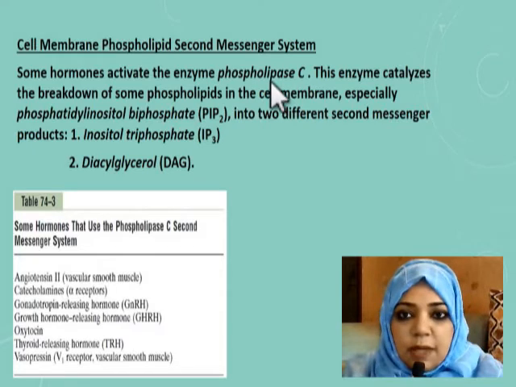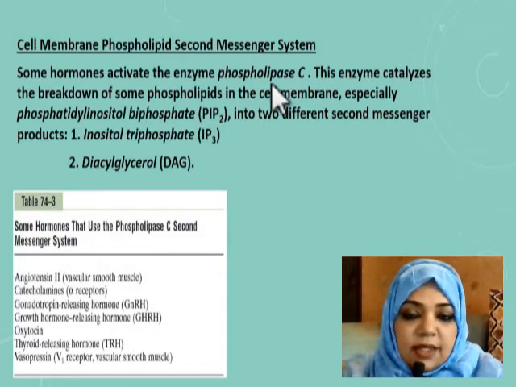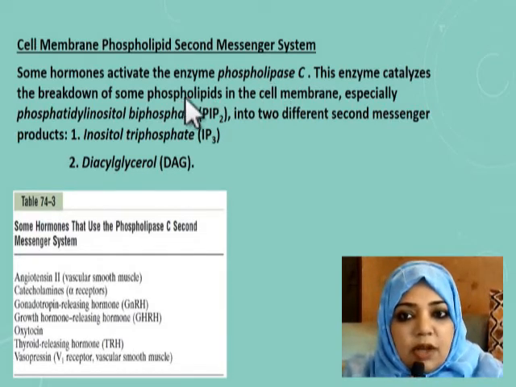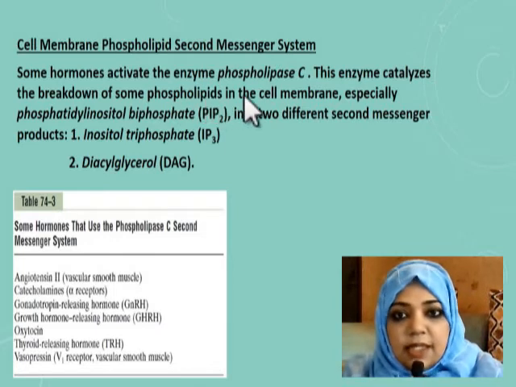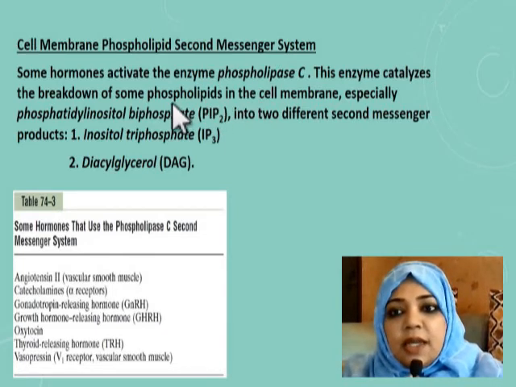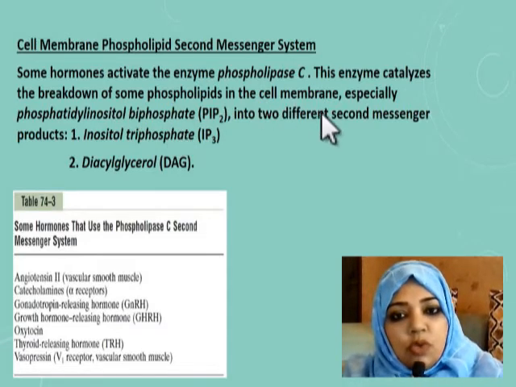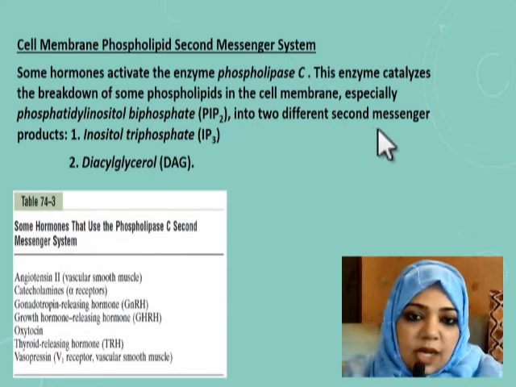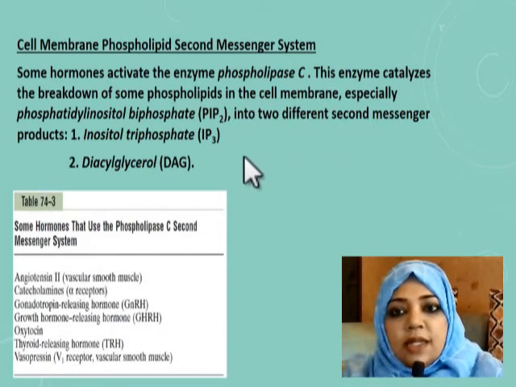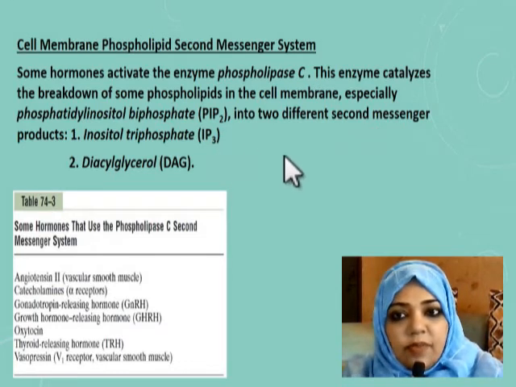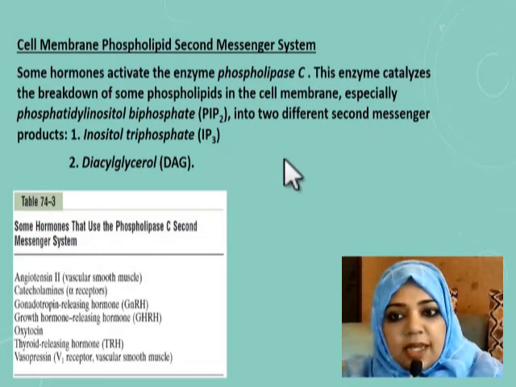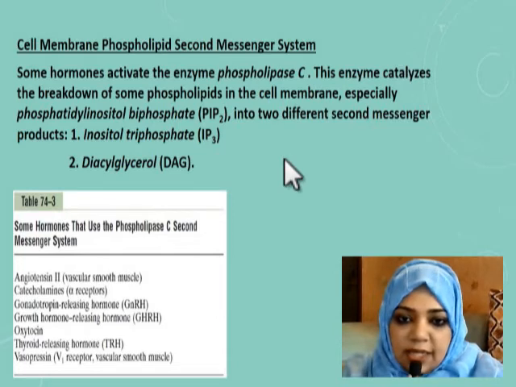So when phospholipase C is activated, it catalyzes the breakdown of the phospholipids in the cell membrane, especially the phosphatidylinositol biphosphate, and this breaks down into two components. Thus two different second messenger products are formed: one is inositol triphosphate and the other is diacylglycerol, or DAG.